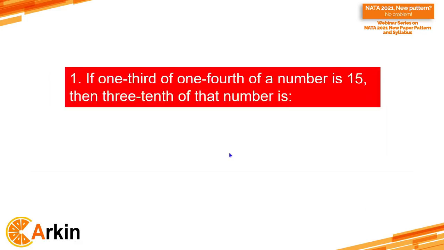For example, see this question. If 1/3 of 1/4 of a number is 15, then find 3/10 of that number. If you look at it as a mathematical question, you will say, oh, so many fractions. But just think step by step, one by one. 1/3, all of you know. 1/4 of means multiplication, you have learned that in maths.